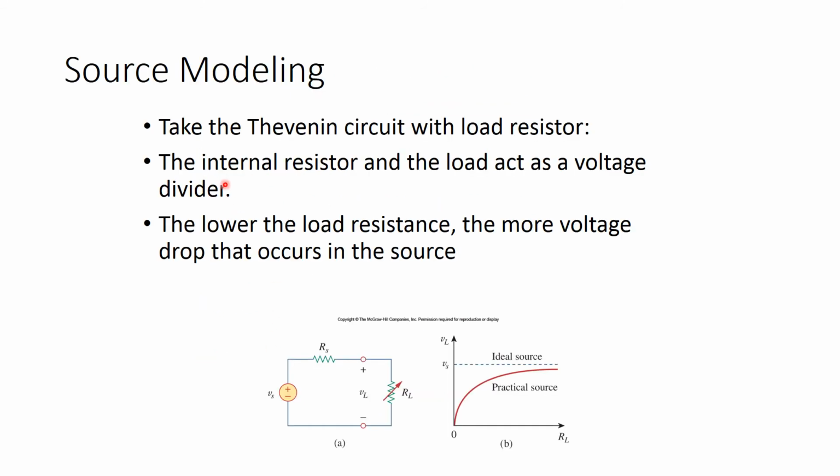So source modeling: take the Thevenin circuit with the load resistor, the internal resistor and the load act as a voltage divider. The lower the load resistance, the more voltage drop occurs at the internal resistor. What we're doing with source modeling is modeling a non-ideal battery, like a real battery. If we really want to know what is going to happen with our circuit once we use it, you will model your battery with its equivalent resistors.